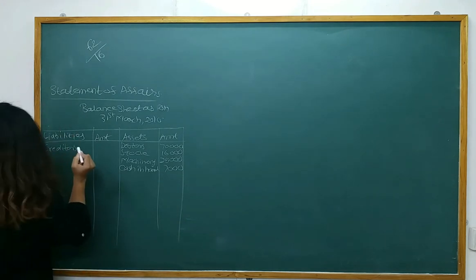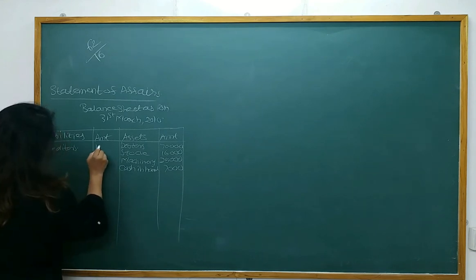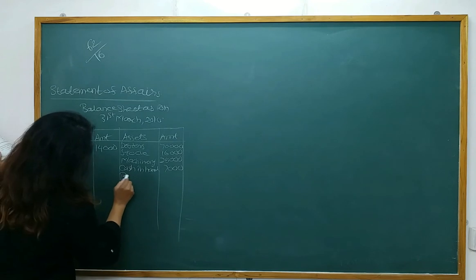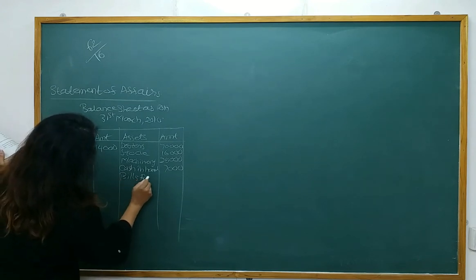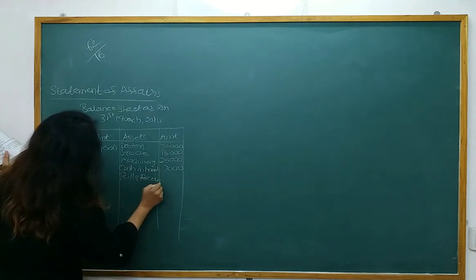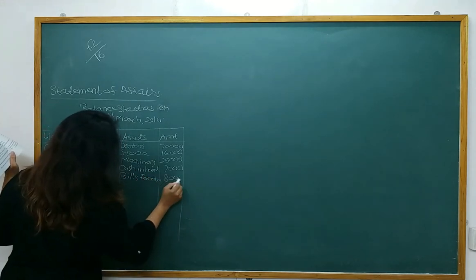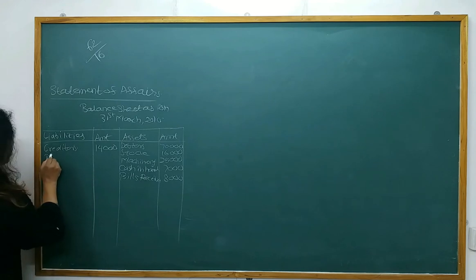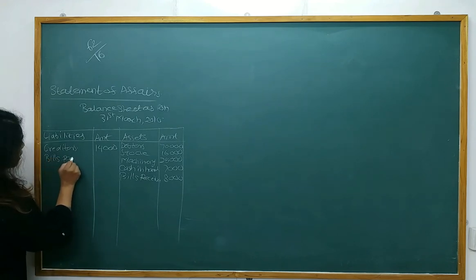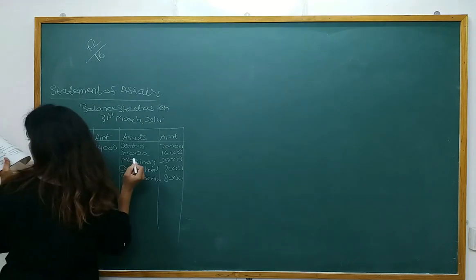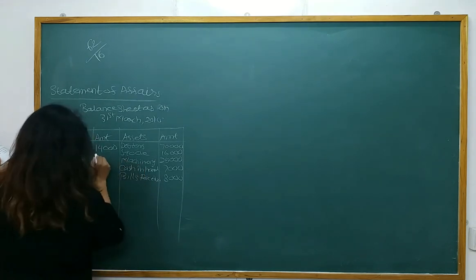So creditors, how much? 14,000. Next, bills receivable is an asset. How much bills receivable? 8,000. And then bills payable. How much bills payable? 15,000.